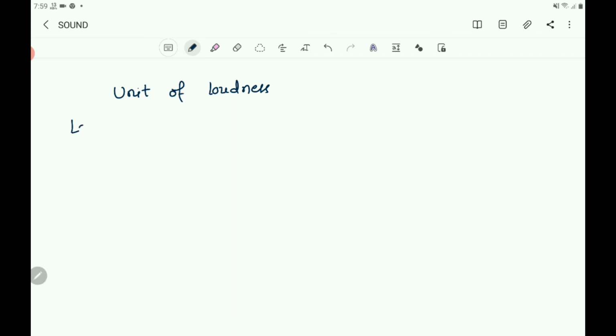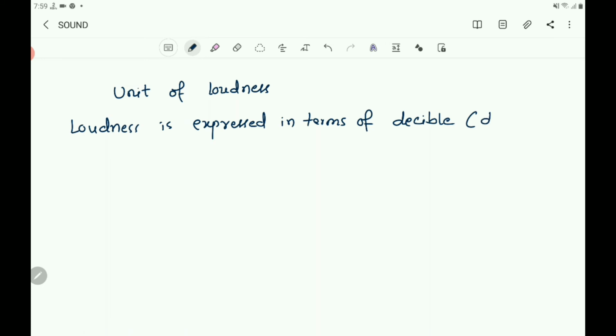So write, loudness is expressed in terms of decibel. In short, you can write dB.